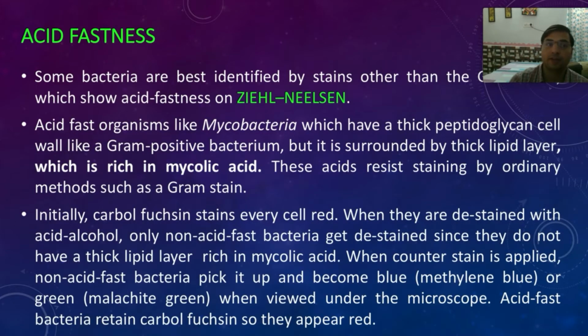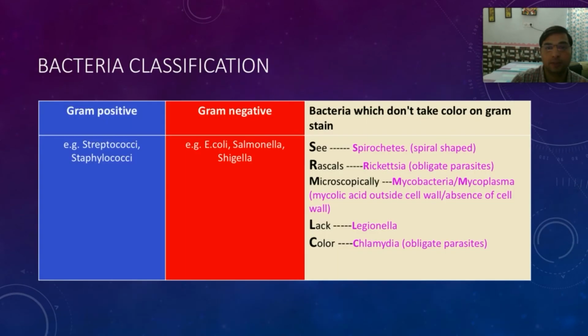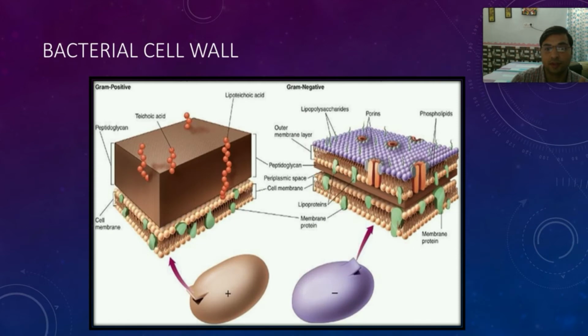Now, apart from gram stain, we have another stain called acid fast stain. The acid fast bacteria are typically the mycobacteria, and these mycobacteria have a specific feature. They are like gram negative bacteria, but the outer membrane, you remember there were two membranes, an outer membrane and an inner membrane, and in between them there was the cell wall.